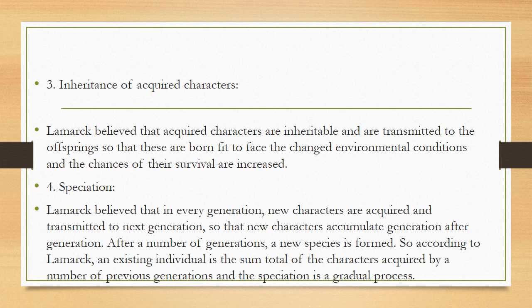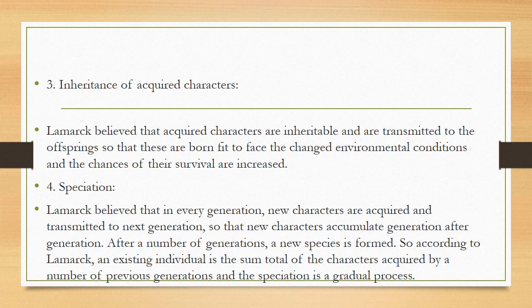Inheritance of acquired characters. Lamarck believed that acquired characters are inheritable and are transmitted to the offspring so that these are born fit to face the changed environmental condition and the chances of their survival are increased.